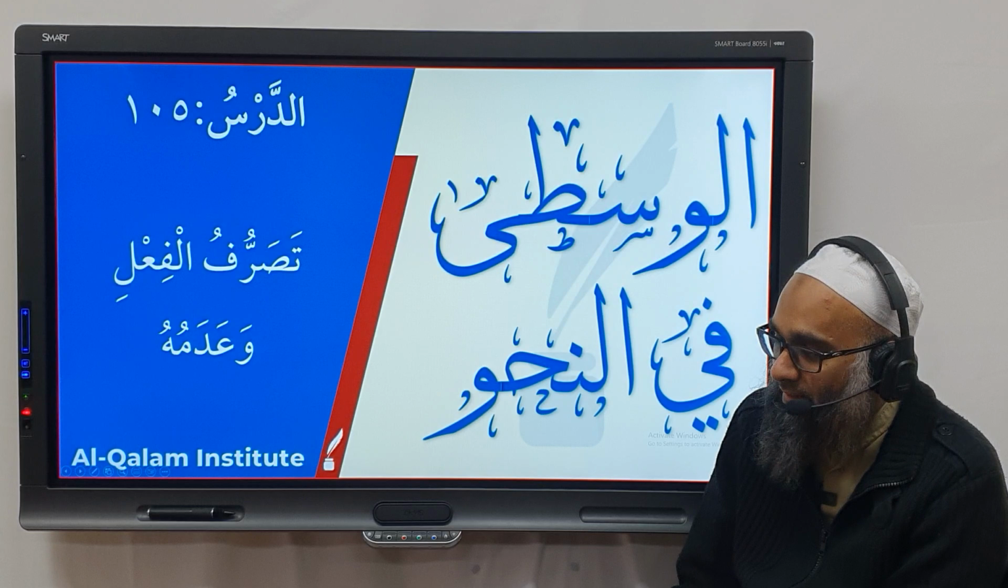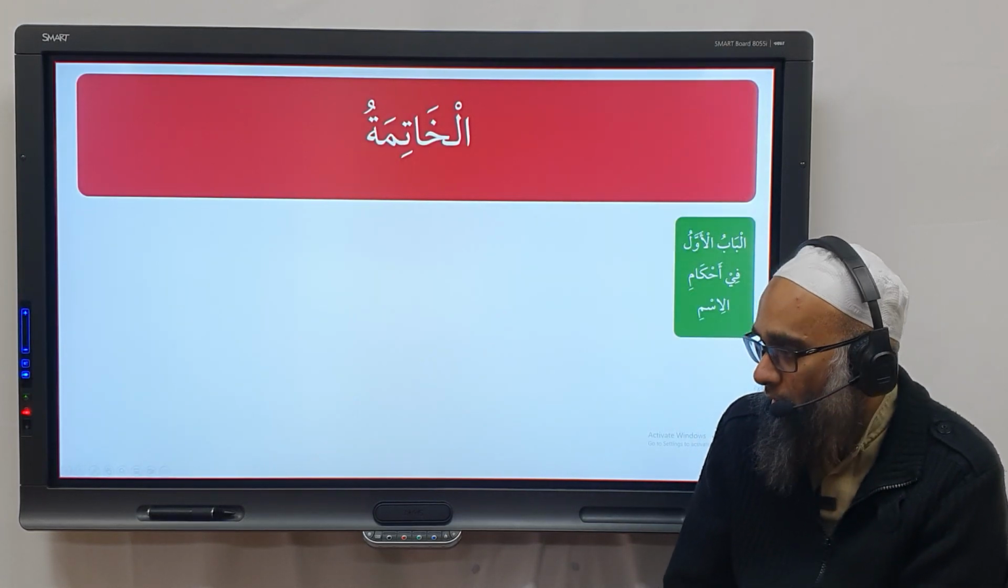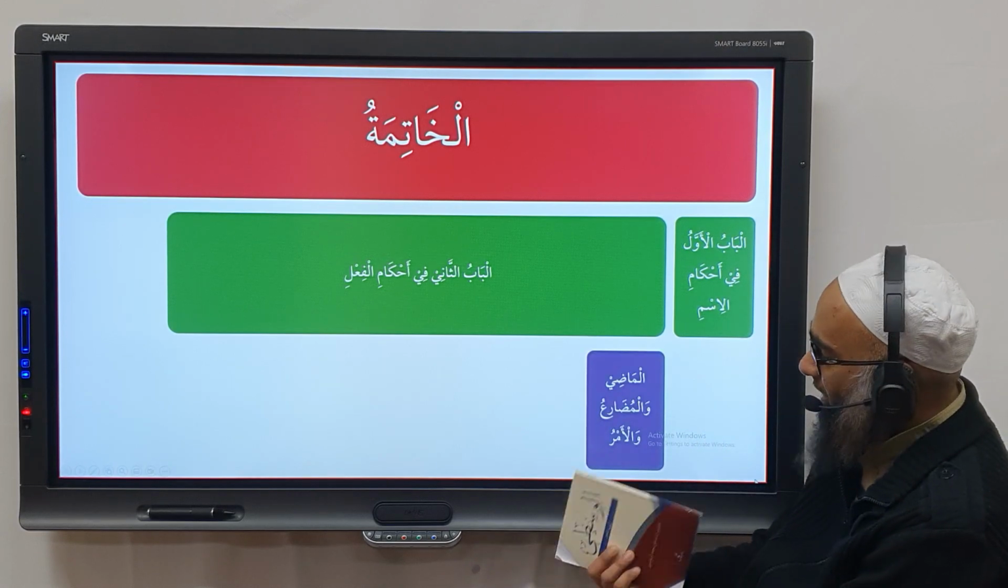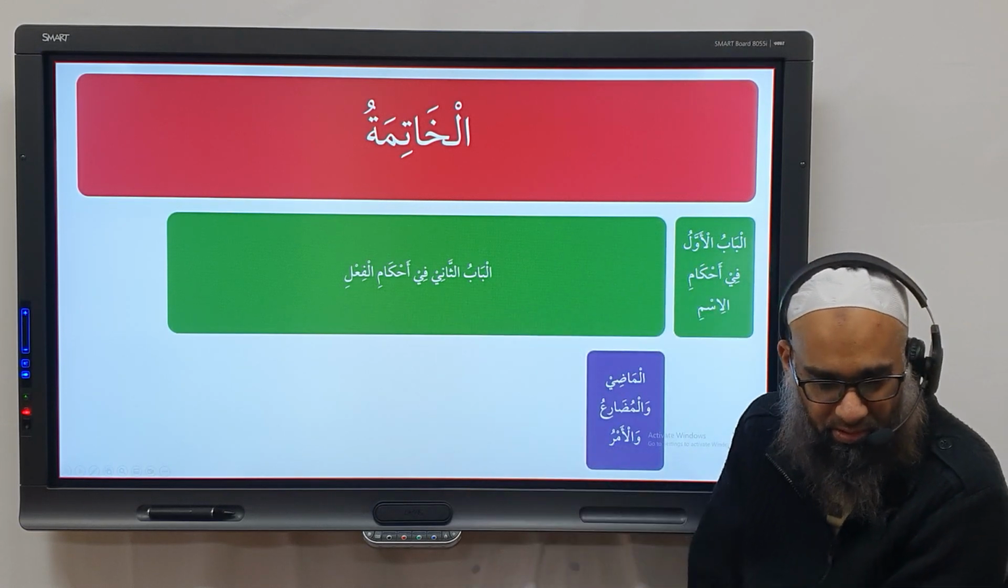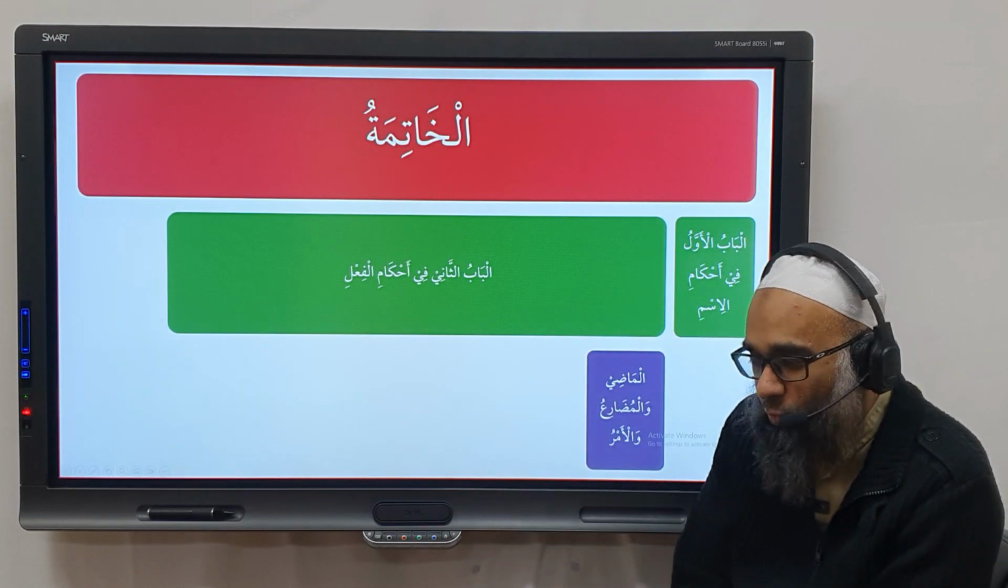Now moving on to the next discussion regarding the verbs. So we discussed the ahkam of an ism. Now moving on to the ahkam of a fa'al. In the ahkam of a fa'al we discussed madi, mudari and amr, and all of these are already coming in our sarf. It's coming in the sarf book. It's also coming in surah al-tasrif. Just a few, one or two new rules.